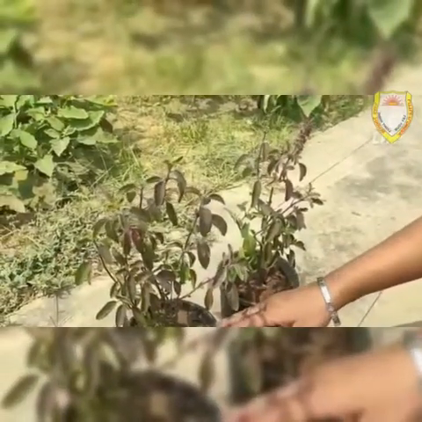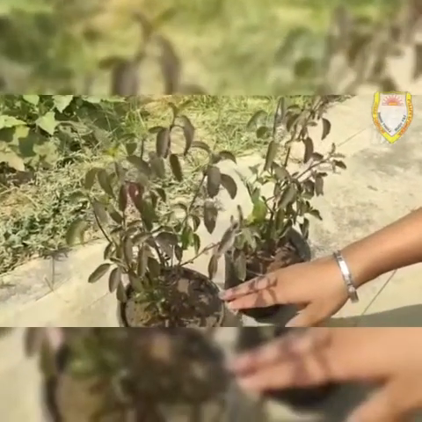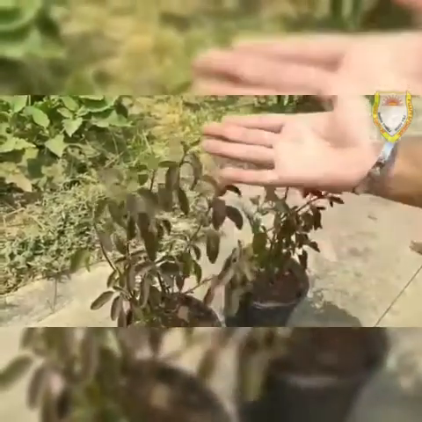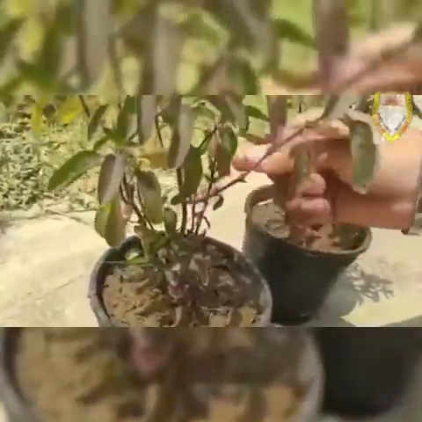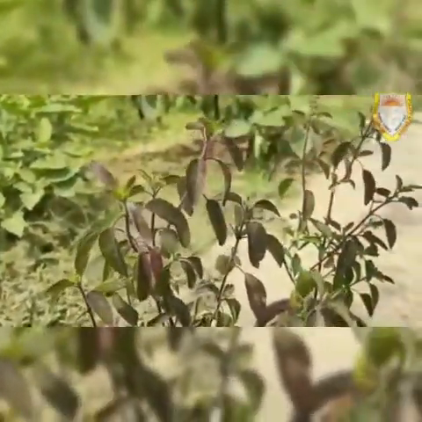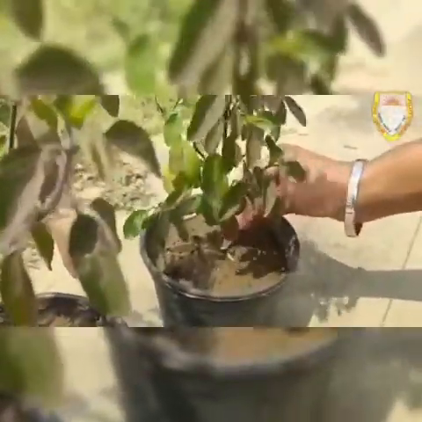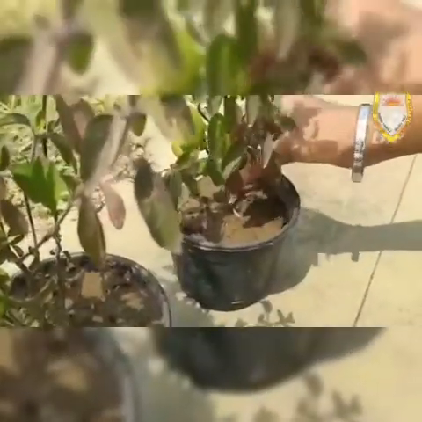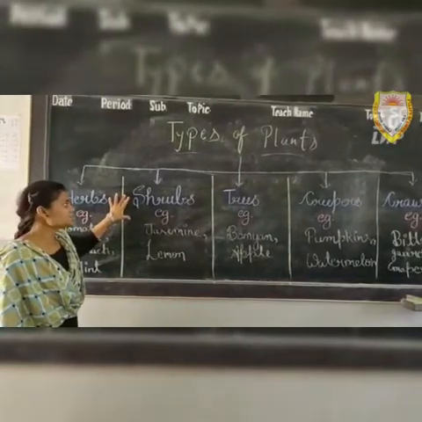Herbs are very small plants. These are smaller than shrubs. Herbs cannot be longer than 1 meter in height. Here you can see that the stems and leaves are both mostly green, and these are leafy. These are not taller than 1 meter. These are so small, and the stems are so thin and weak. These are examples of herbs. This is mint.